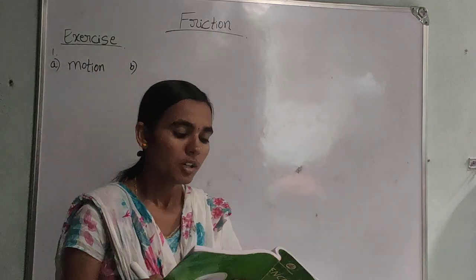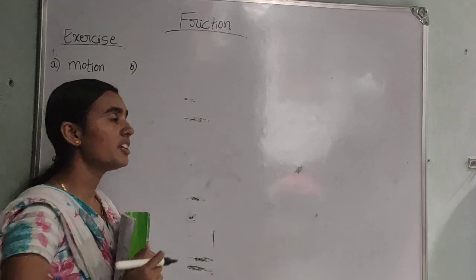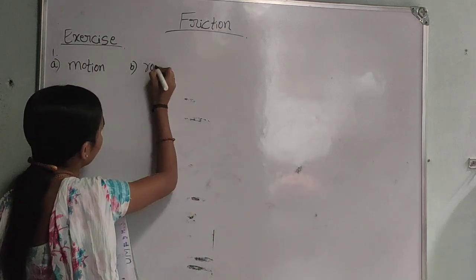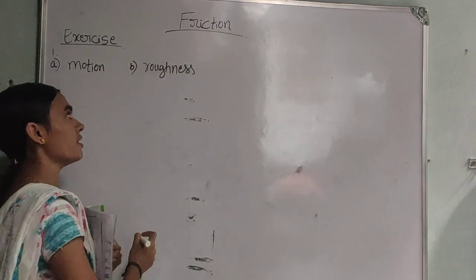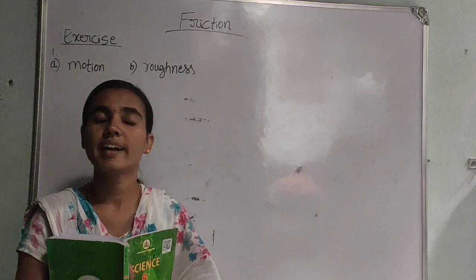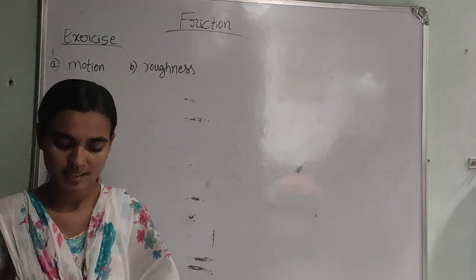Second question: friction depends on the dash of the surface. Friction depends on the roughness of the surface. If the roughness is more, then there is more friction. If it is a smooth surface, then it has less friction.